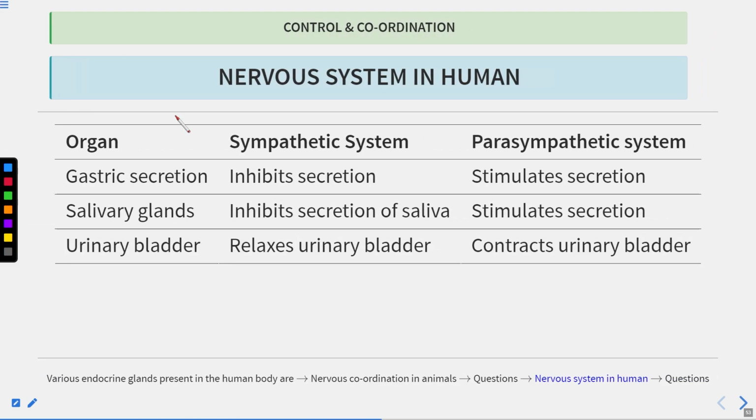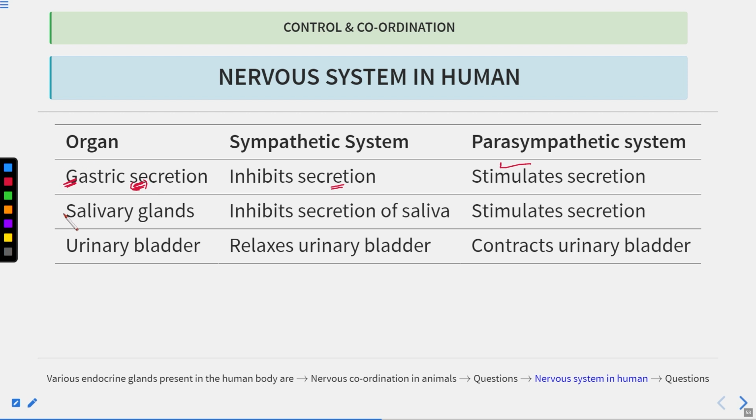Now next are the gastric secretions. Gastric secretion takes place in the stomach, where the gastric juice is secreted by the tissues or the cells present in the stomach. Now the sympathetic system will inhibit the secretion, and the parasympathetic system will stimulate the secretion. These secretions take place whenever food enters there, and because of this secretion, the food gets digested.